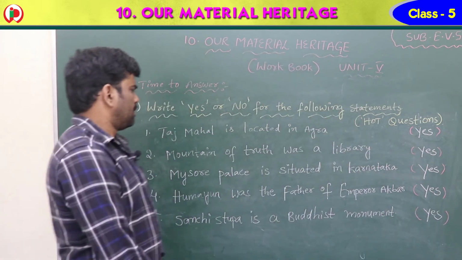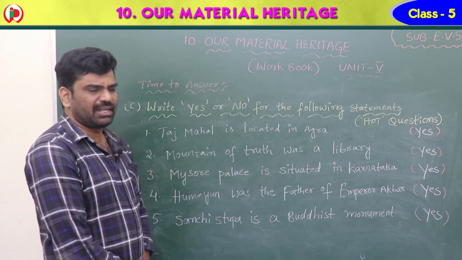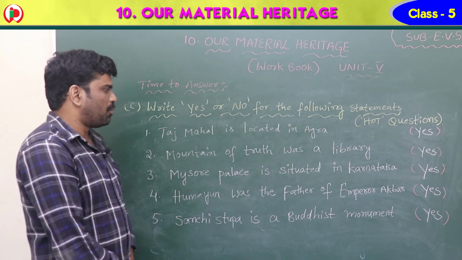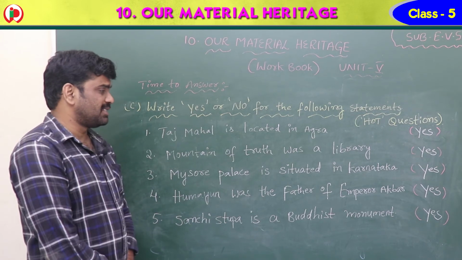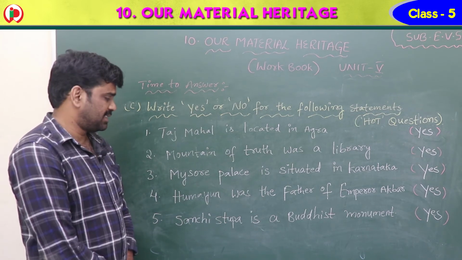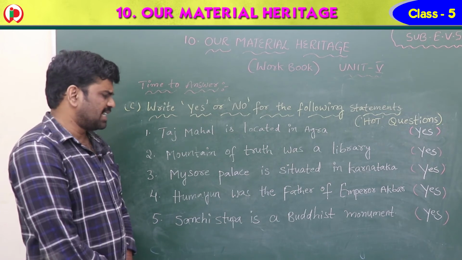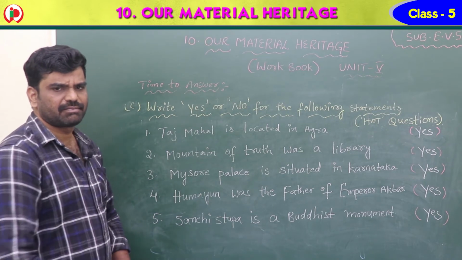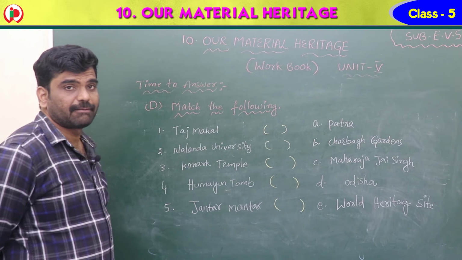So here you have 5 yes or no. All answers are yes only. First one, Taj Mahal is located in Agra. Yes. Mountain of Truth was a library. Yes. Mysore Palace is situated in Karnataka. Yes. Humayun was the father of Emperor Akbar. Yes. Sanchi Stupa is a Buddhist monument. Yes. Okay. Yes, children. Match the following.